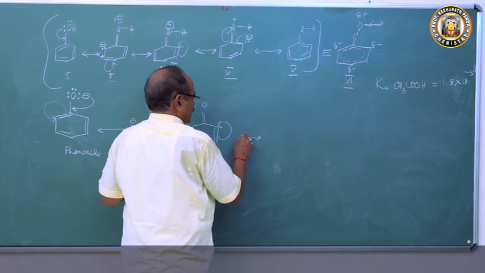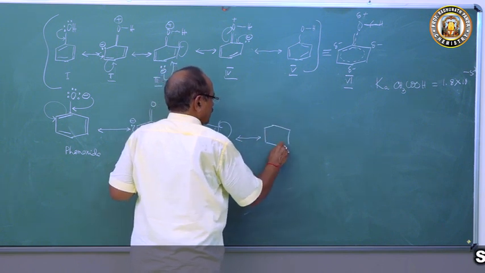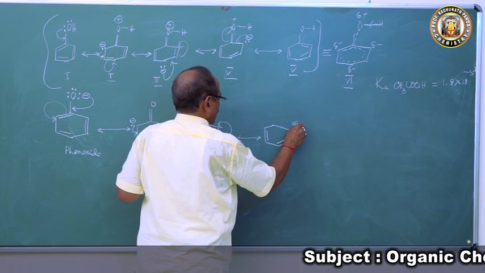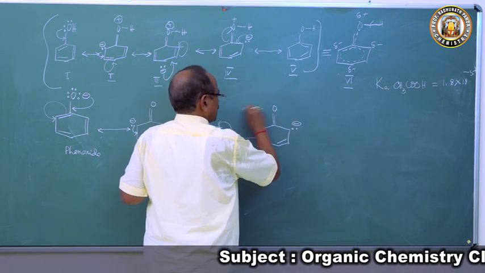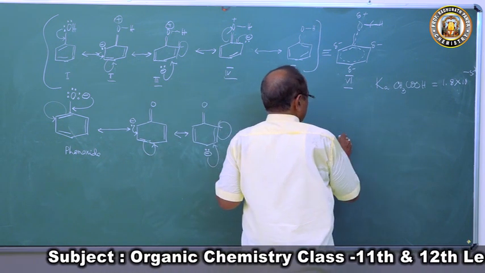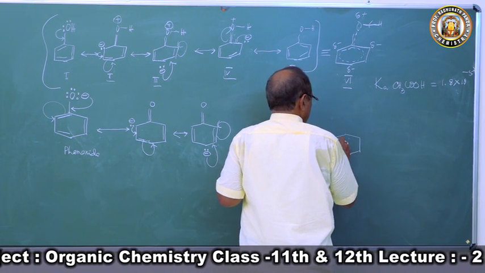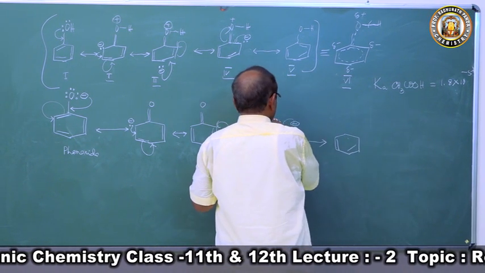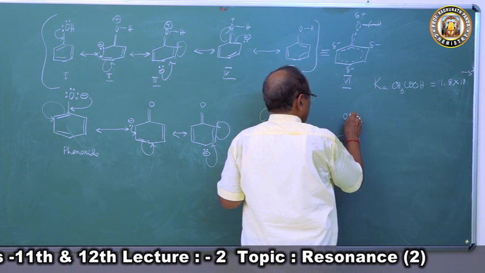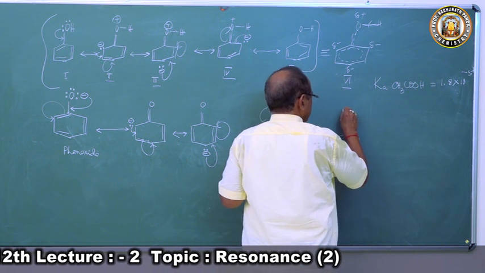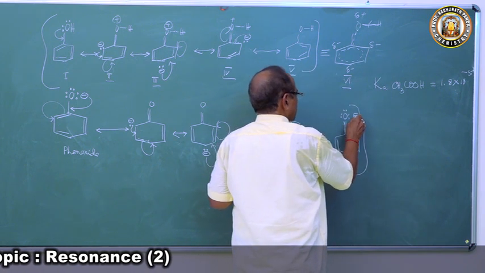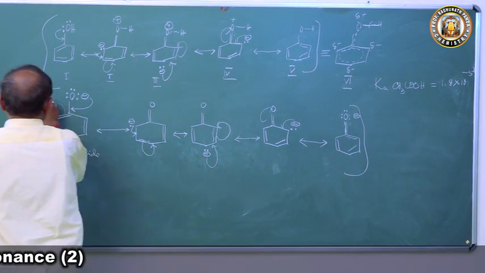So we get the structure with the negative charge at the ortho position and the double-bonded oxygen. Then we get back this. These are the resonating structures of the phenoxide ion.